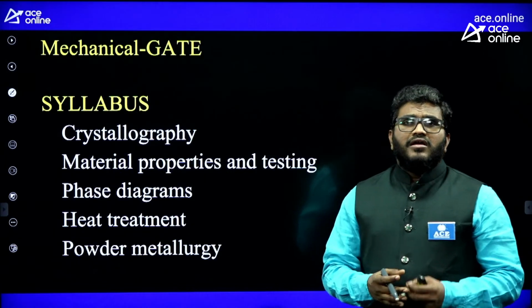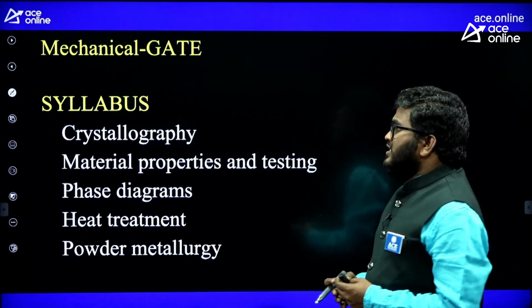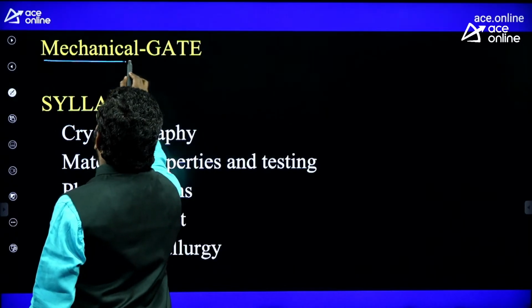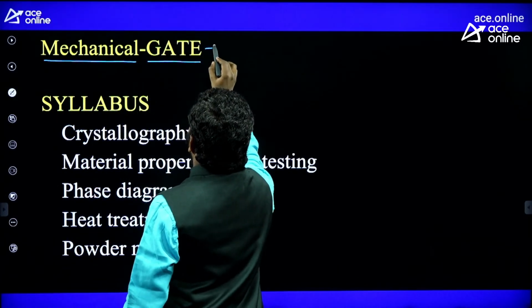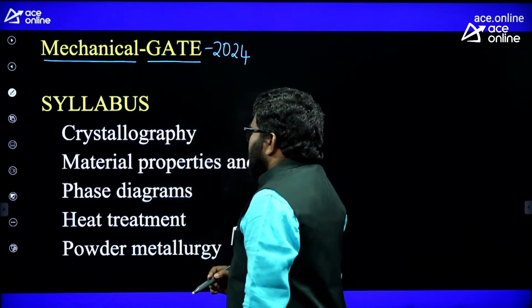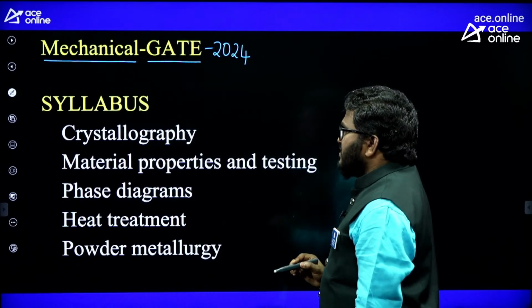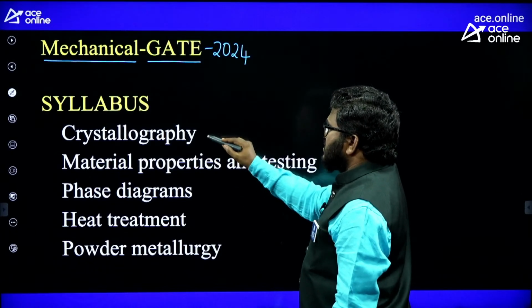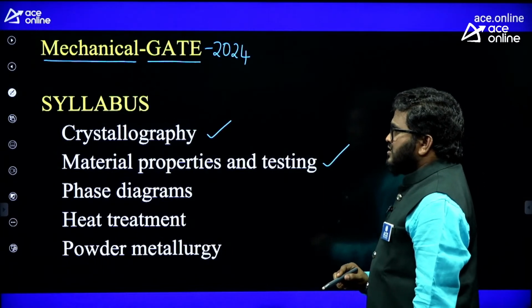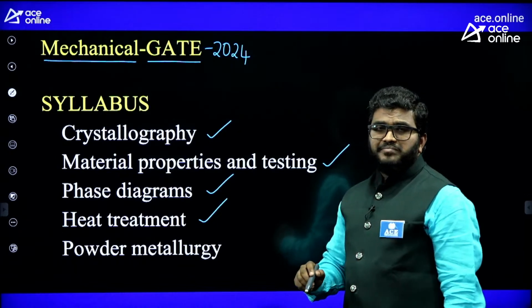For mechanical GATE, from the GATE 2024 point of view, there were 4 topics from material science: crystallography, material properties and testing, phase diagrams, and heat treatment.